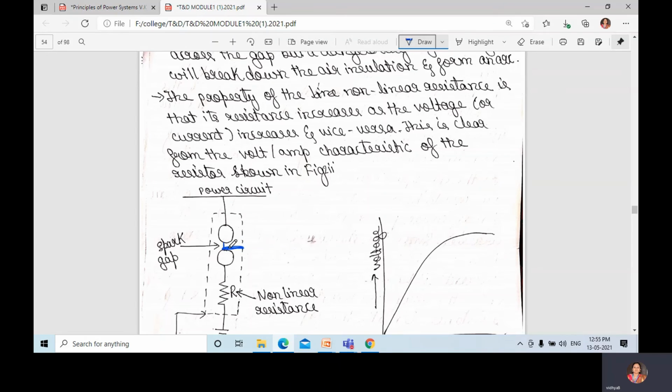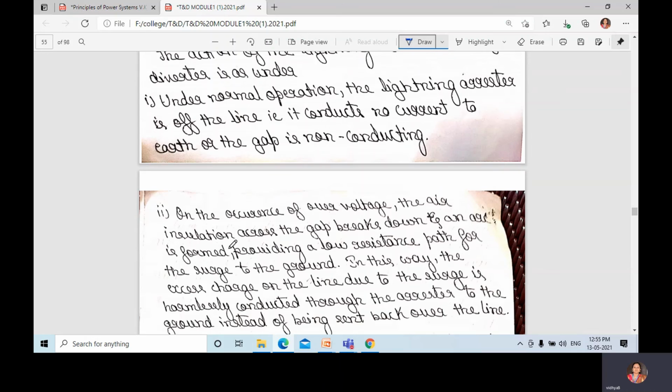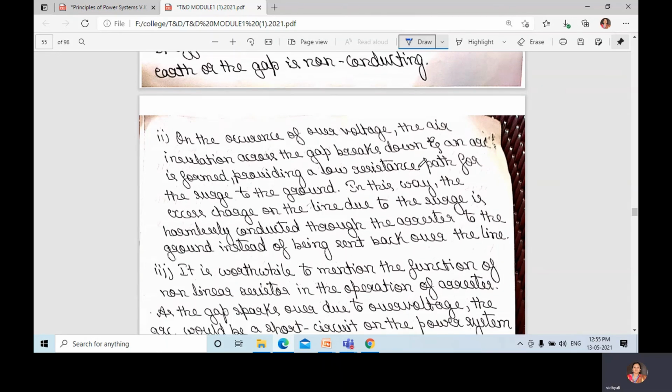If we increase the voltage level between the two sphere gaps and it is over voltage, then a spark is produced across them. Air insulation will break down, providing a low resistance path for the surge to the ground.